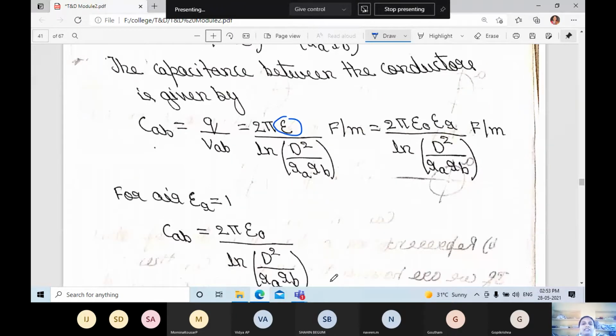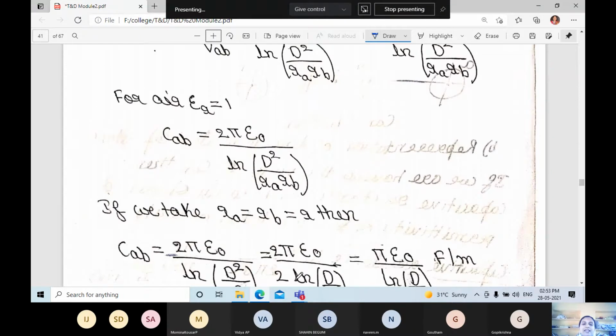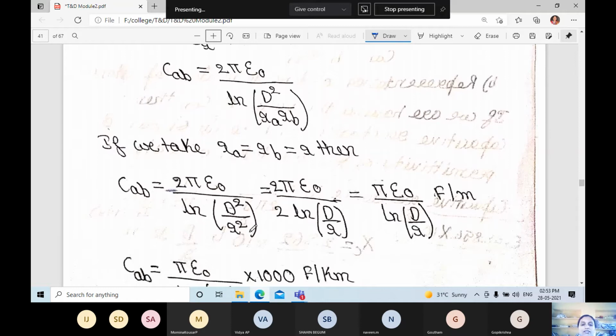For air, epsilon R is equal to 1. So we can write CAB is equal to 2 pi epsilon naught divided by ln D square divided by RA into RB. If we take RA is equal to RB is equal to R, then what equation do we get? R square. CAB is equal to 2 pi epsilon naught divided by ln D square divided by R square, which is 2 pi epsilon naught divided by 2 ln D by R, because if we take the square out of the logarithm, the 2 will come outside.